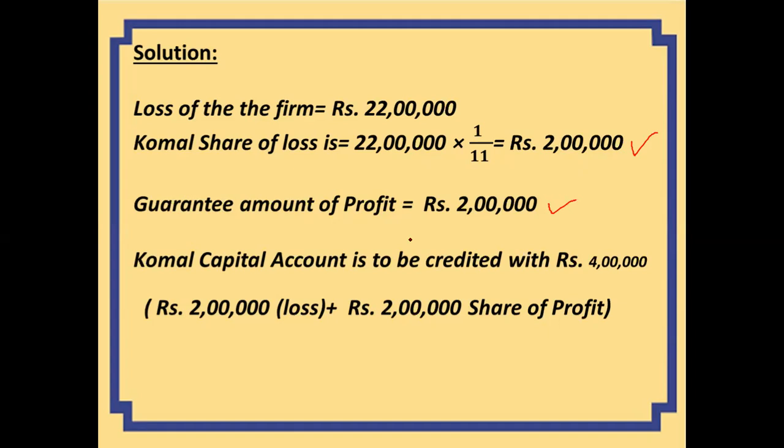What we will do? Komal's capital is to be credited with rupees 4 lakh. Right? How much amount will Komal get? 4 lakh. Because out of this 4 lakh, 2 lakh will be the loss that he has to suffer and 2 lakh for his share of profit. And who will give this 4 lakh? This 4 lakh amount will be given to Komal by Manika and Bhavi in their profit sharing ratio.